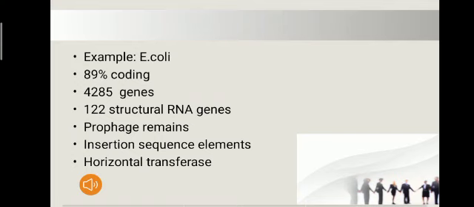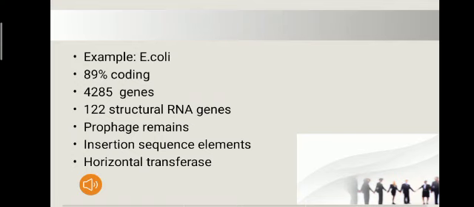For example, the E. coli genome consists of 89% coding, 4,285 genes, 122 structural RNA genes, prophage remnants, and insertion sequence elements. Insertion sequence elements are short DNA sequences. They are known to be segments of bacterial DNA that can move from one position on a chromosome to a different position on the same chromosome or a different chromosome.